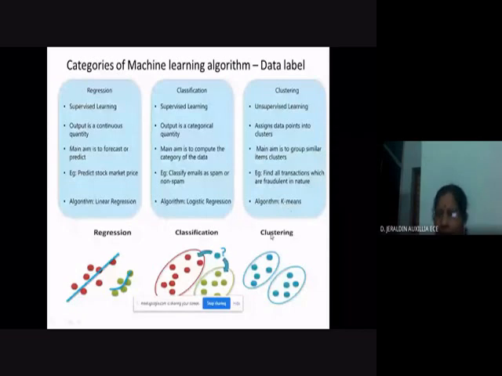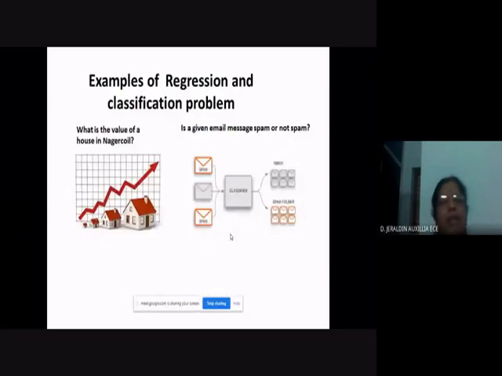Anyway, the clustering part we are not considering. Only regression and classification, which come under supervised learning, we have to see. Okay. Now, another example I have given, examples of regression and classification problems. Now, what is the value of the house in Nagarkoil area?